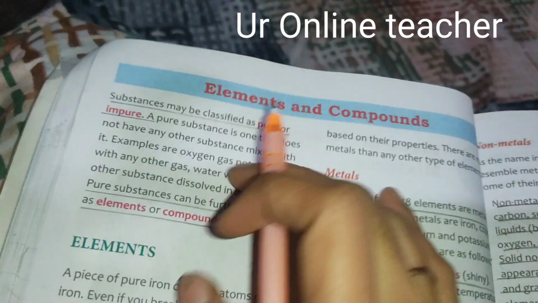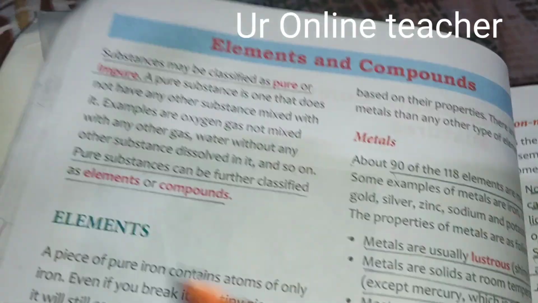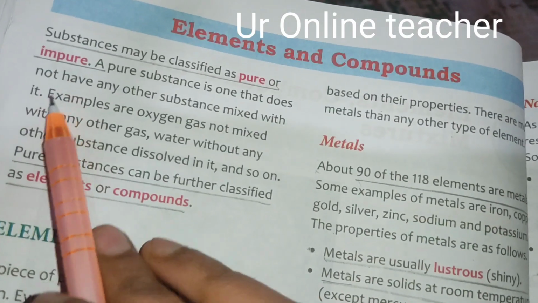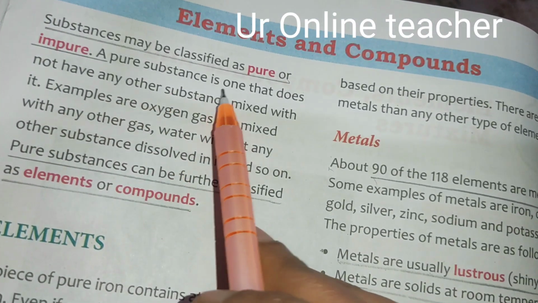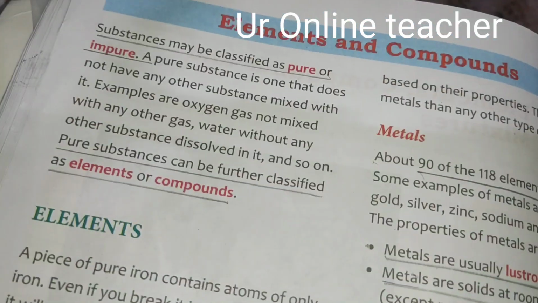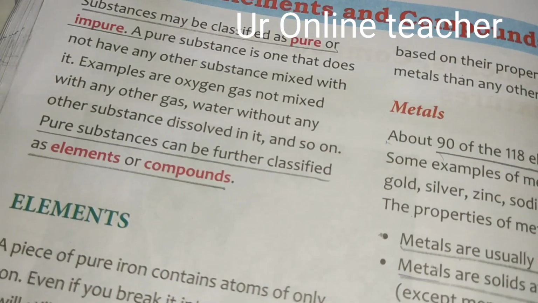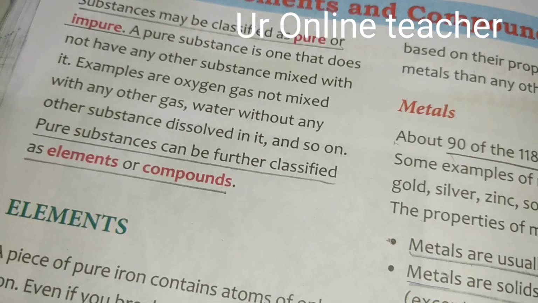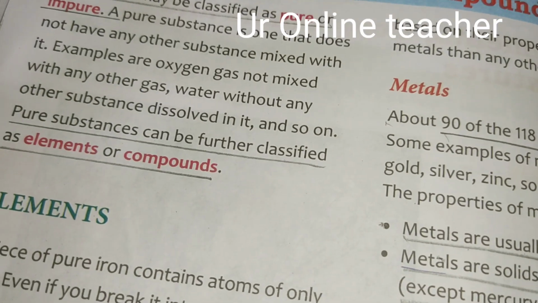The substances may be classified into pure or impure substances. We will know first what a pure substance is. A pure substance is one that does not have any other substance mixed with it. If we say oxygen gas, only oxygen will be there, and any other gas will not be mixed. Water means without any other substance dissolved in it, and so on.